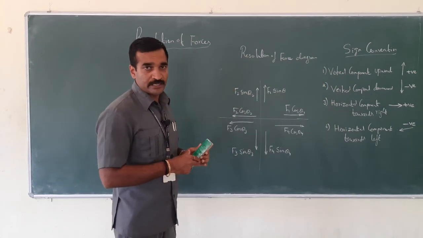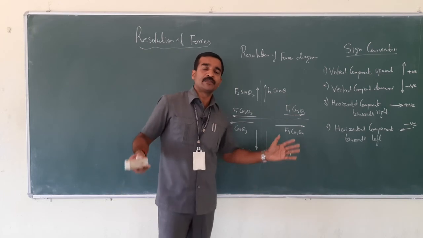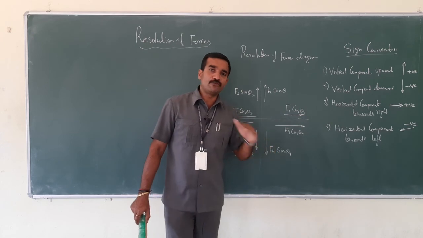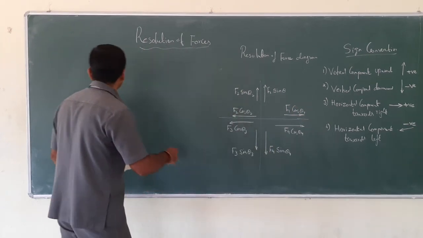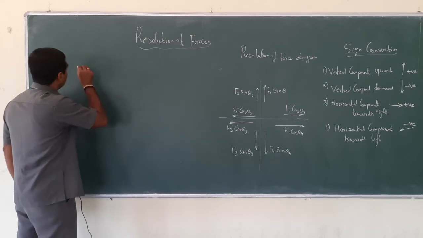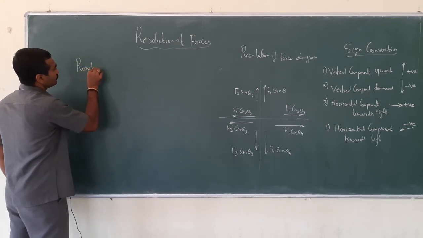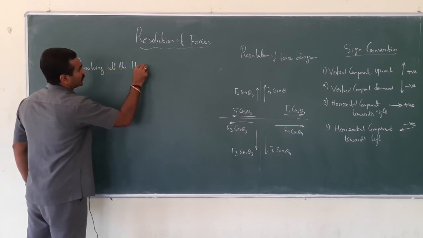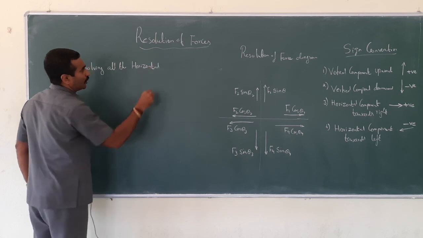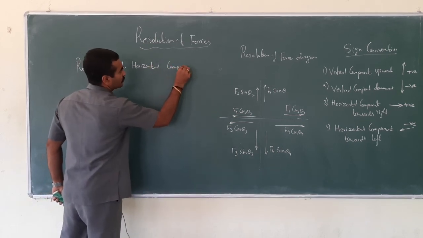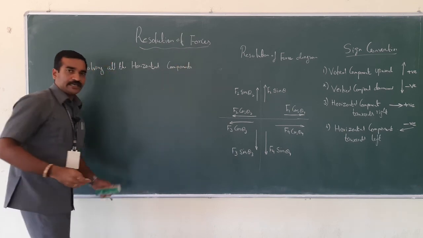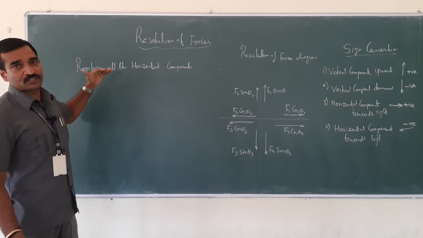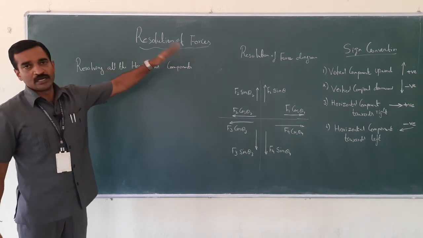Now what I am going to do is resolve the forces, that is the algebraic sum of all horizontal forces and the algebraic sum of all vertical forces. First I am going to resolve all the horizontal components, which is nothing but the summation of horizontal forces, in other words the algebraic sum of the horizontal components.